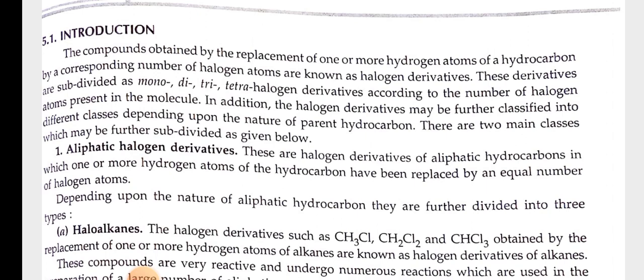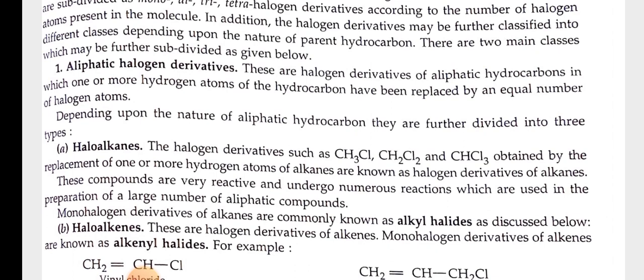Aliphatic halogen derivatives. These are halogen derivatives of aliphatic hydrocarbon in which one or more hydrogen atoms of the hydrocarbon have been replaced by an equal number of halogen atoms. Depending upon the nature of aliphatic hydrocarbon, they are further divided into three types. Haloalkanes. The halogen derivatives such as CH3Cl, CH2Cl2 and CHCl3 obtained by the replacement of one or more hydrogen atoms of alkanes are known as halogen derivatives of alkanes.